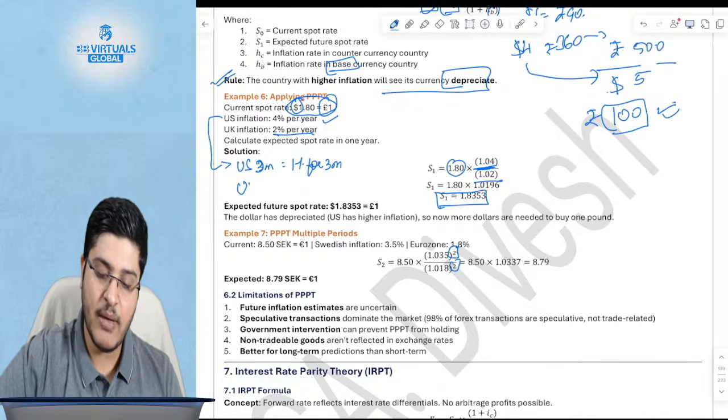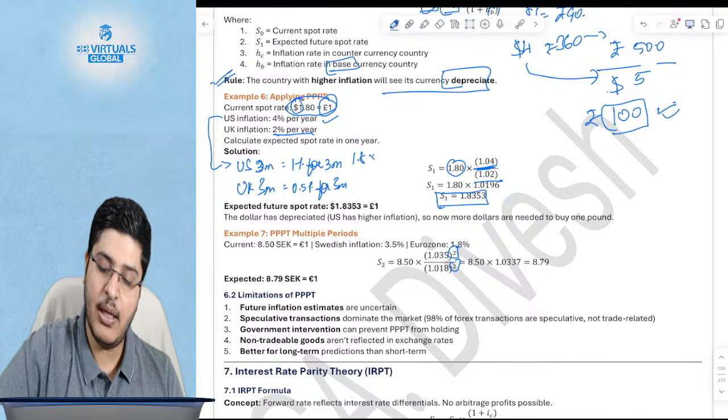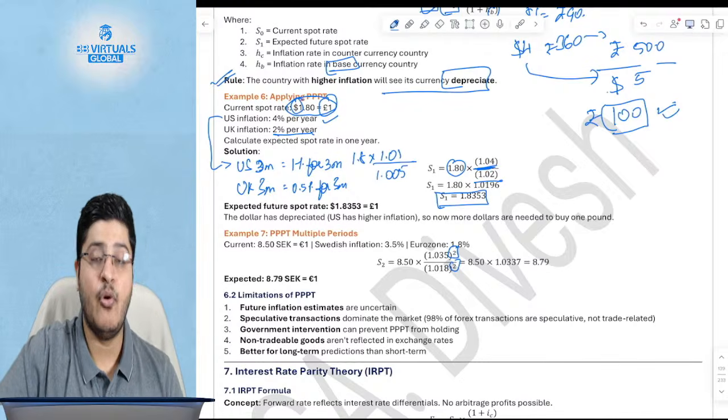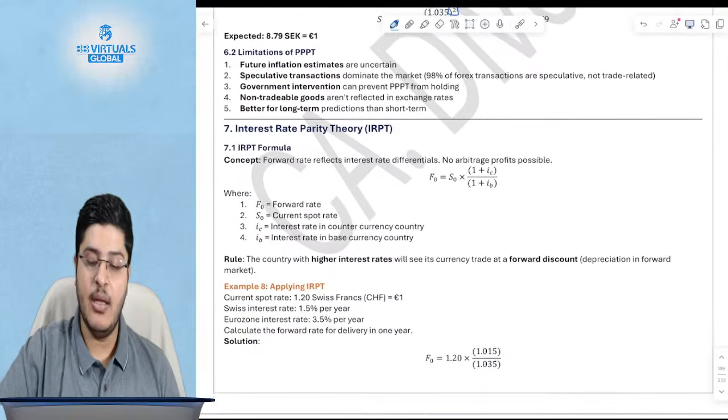UK would be what for 3 months? UK would be 0.5% for 3 months. And then you would say 1.8 into 1.01 divided by 1.005. Okay, this is how you would do it. So be very careful about what time period is given in the examination.